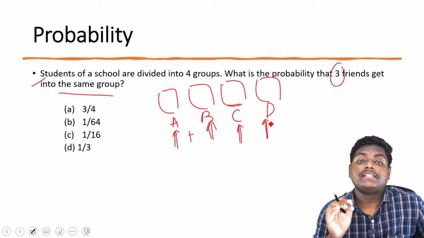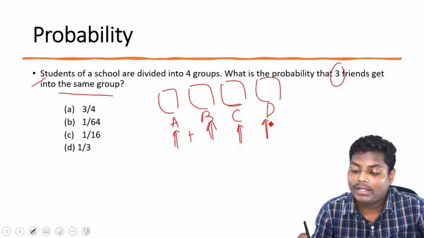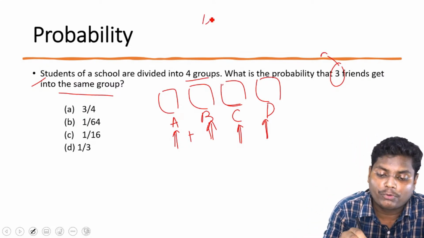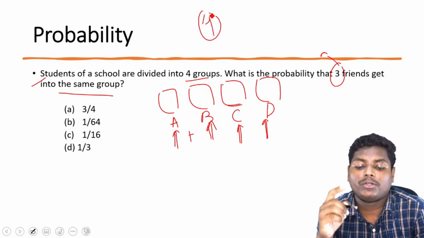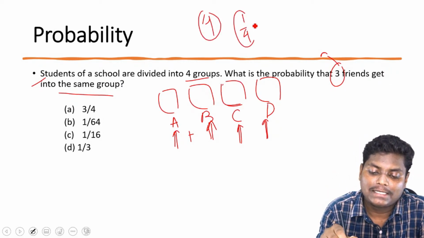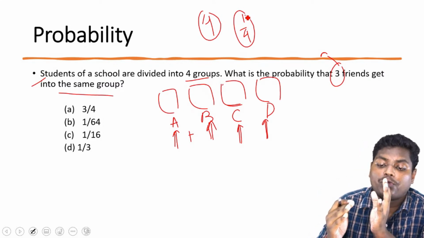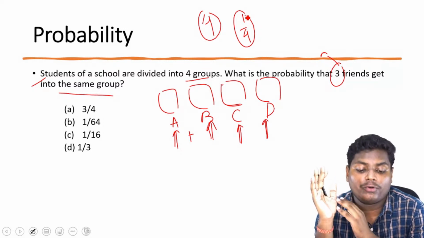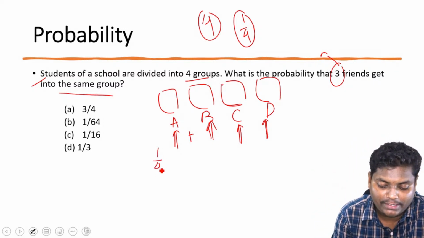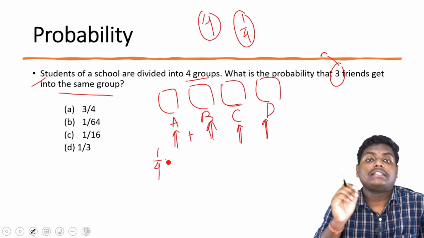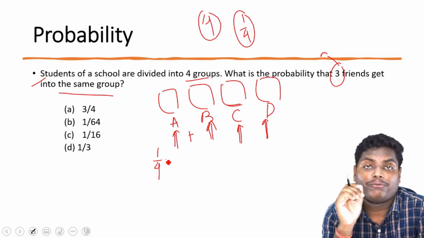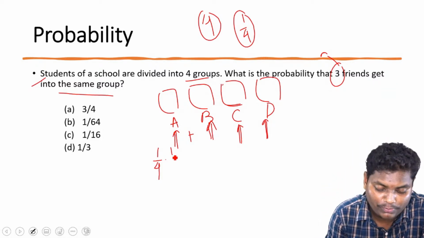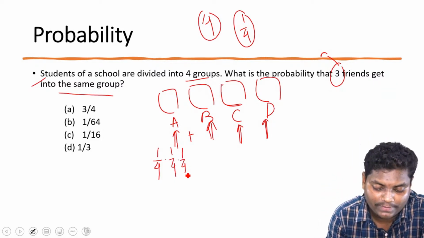Now the question is, what is the probability that one of these friends gets into one of the groups? Since there are 4 groups, the probability of getting into one group is 1 by 4. So for a single friend, it is 1 by 4. For the other guy also it is the same probability, there are 4 groups for him also. So the probability of getting into a particular group is 1 by 4. So 1 by 4 into 1 by 4, for the third guy also.